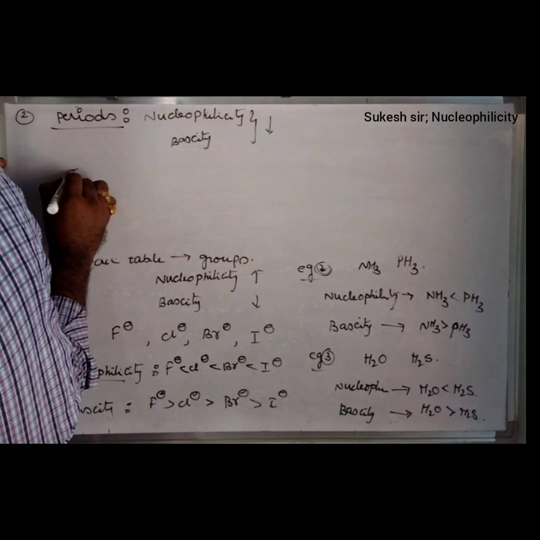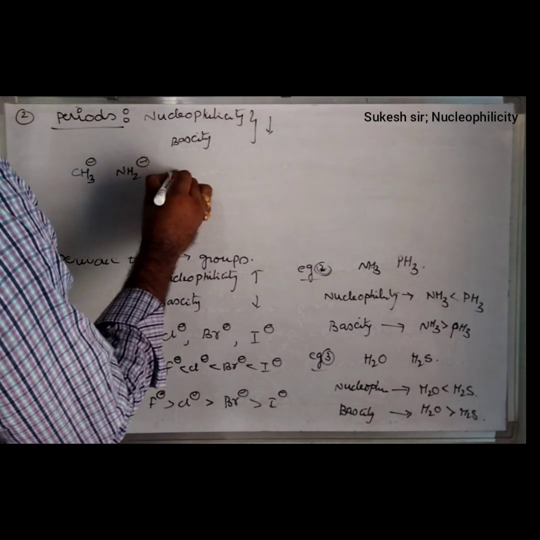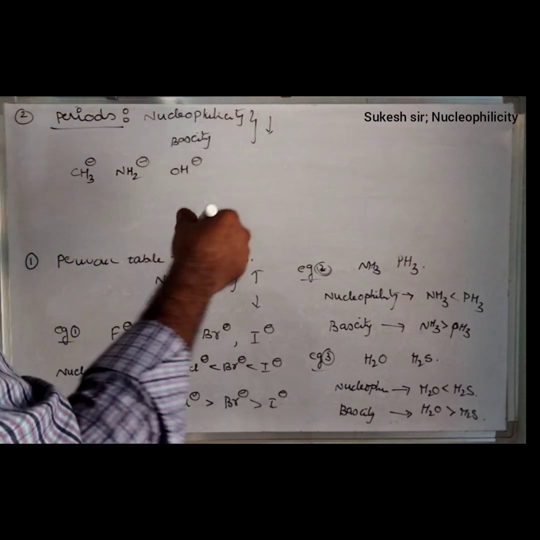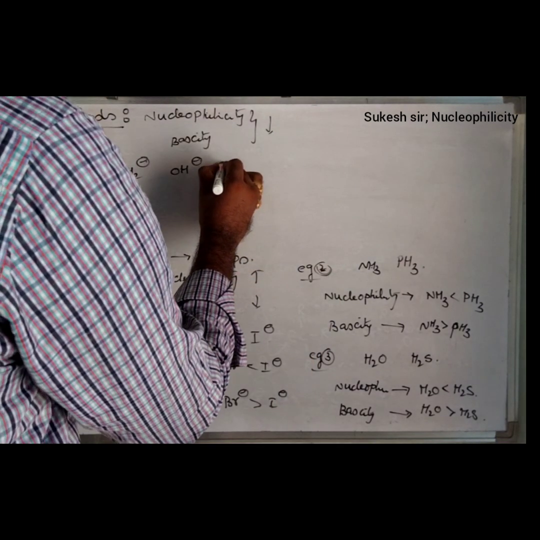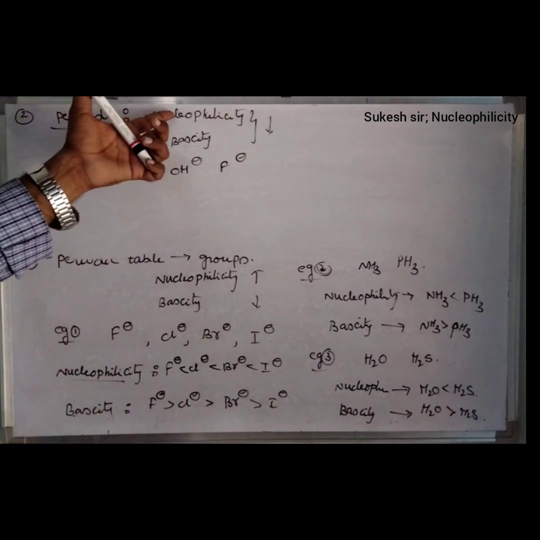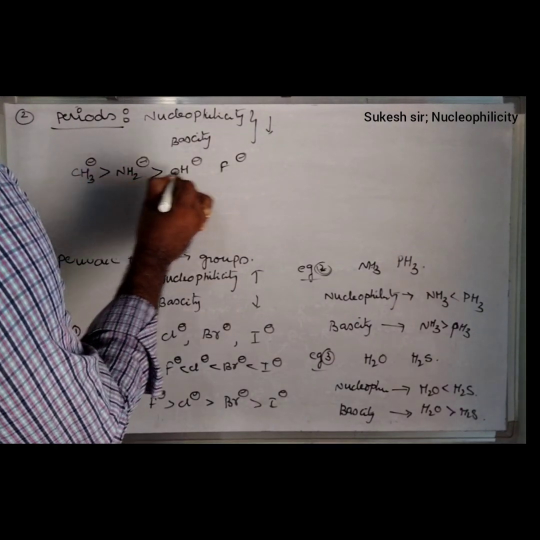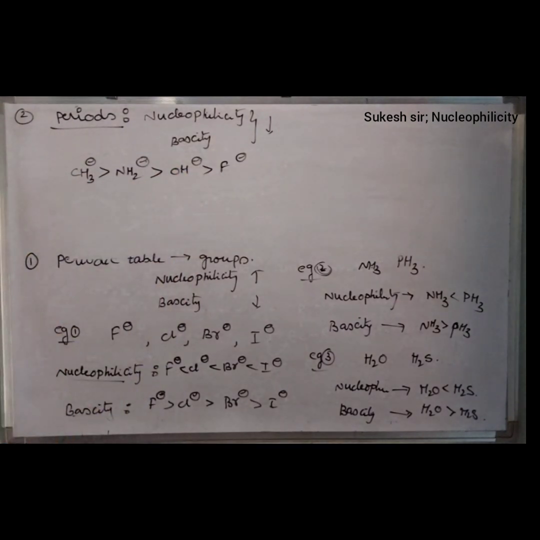With a simple example, again I want to discuss CH3⁻, NH2⁻, OH⁻. If they are asking F⁻ also, which one has a high nucleophilicity or basicity, both properties: CH3⁻ is the most, later NH2⁻, later OH⁻ and F⁻. Friends, if the question is asking like this, first you must observe whether it is in terms of a group or a period. Later only we will take the different cases.